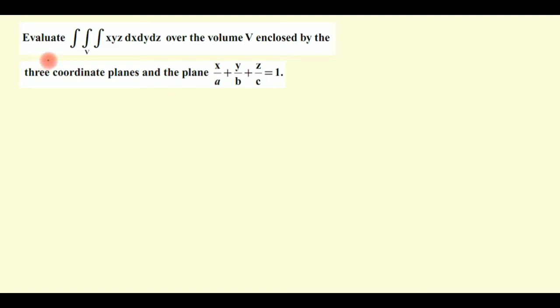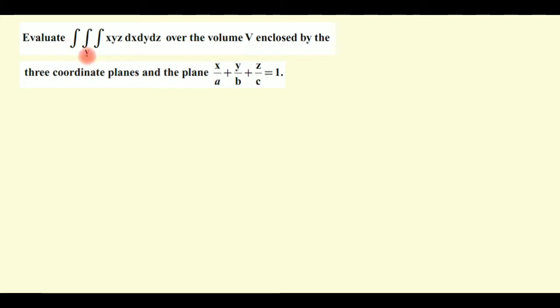Hi viewers, today we are going to discuss the problem based on triple integral, especially evaluating triple integral over the volume V. This is one of the important topics. If you take any of the unanswered question papers, you may see a problem on the volume by triple integral or evaluating the triple integral over the volume V. So try to understand the importance of the topic. Watch the video till the end, you can get more ideas.